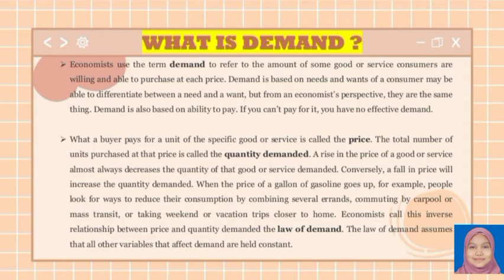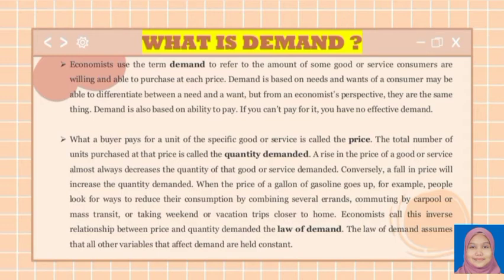Demand is based on needs, and a consumer may be able to differentiate between a need and a want. But from an economist's perspective, they are the same thing. Demand is also based on ability to pay. If you can't pay for it, you have no effective demand. What a buyer pays for a unit of the specific good or service is called the price. The total number of units purchased at that price is called the quantity demanded.